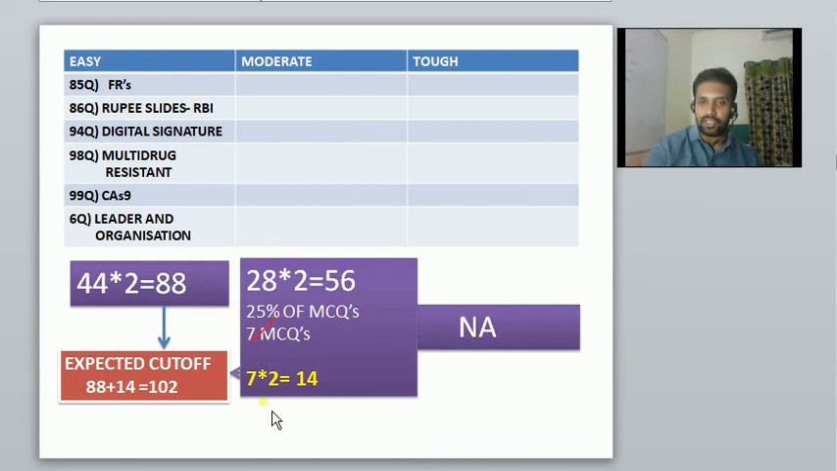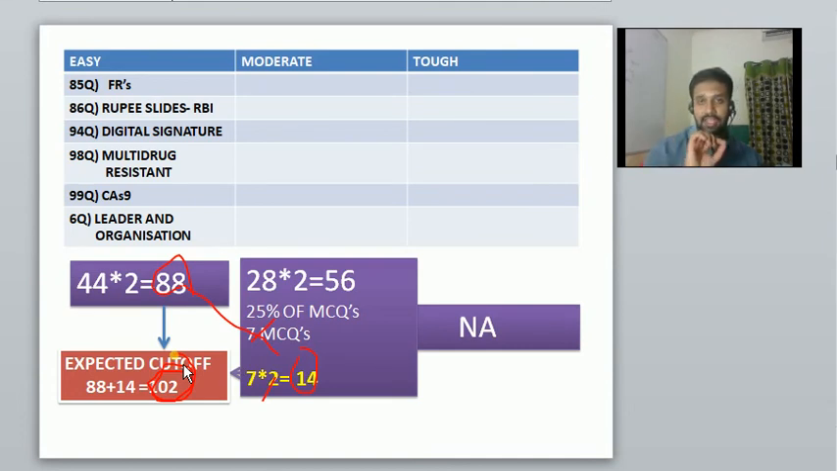So when you do 7 into 2, how much does it come to? 14. Okay, here you have 88. 88 and 14 will become how much? 102. 102 is the expected cutoff according to my analysis. It may be 2 marks here or there, but 1 or 2 marks will definitely be on the safer side. If anybody is getting that, they can start their preparation for the mains examination. This methodology worked last year also, and I have used the same methodology.